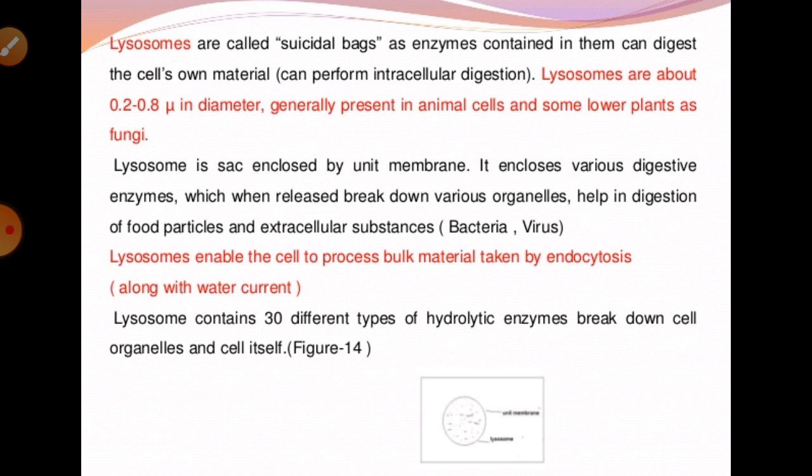These lysosomes play a very important role in the cell. If we talk about their functions, they help digest food components, especially intracellular digestion, and they can perform extracellular digestion also. They also digest old and useless organelles of the cells, meaning they can digest all those organelles which are useless or old, and they can also help in functioning during cell division.